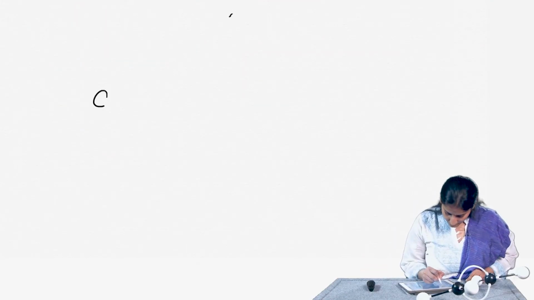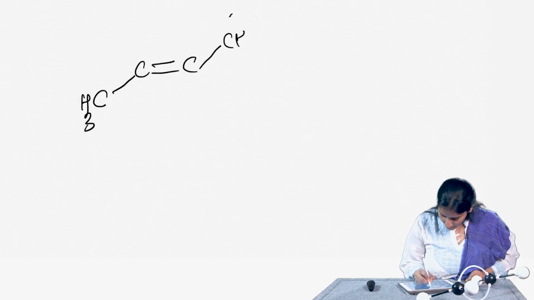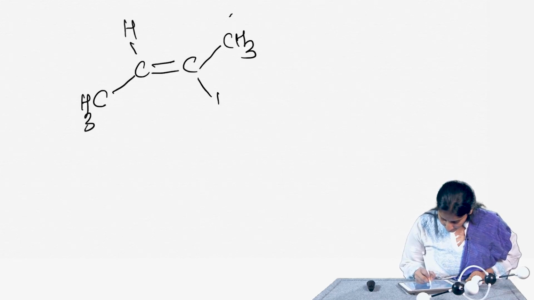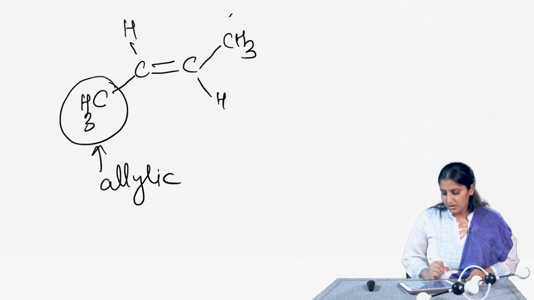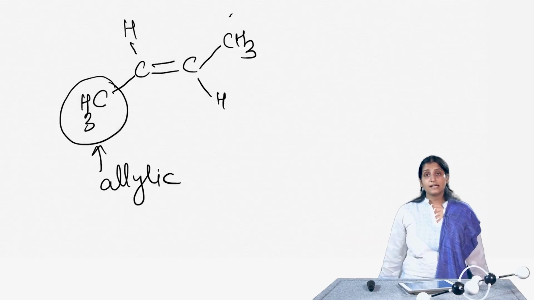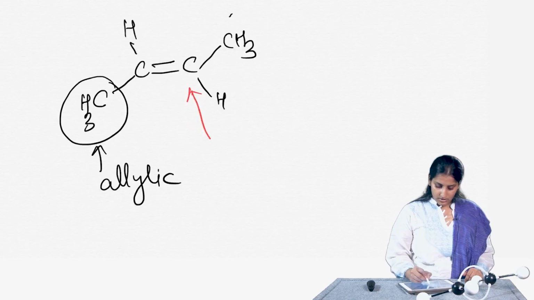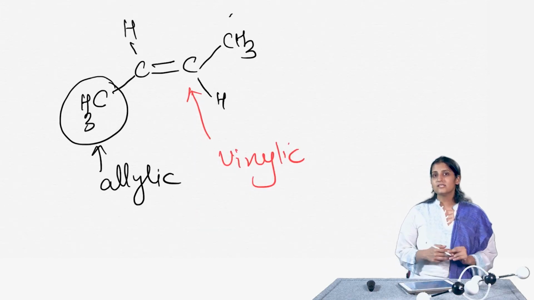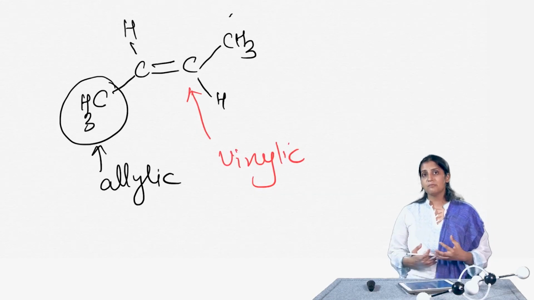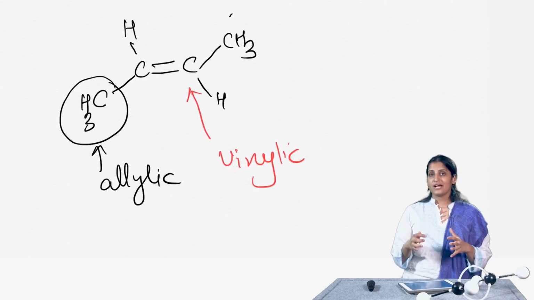So, for example, in this molecule here, again I am taking trans-2-butene. This is an allylic carbon because it is sp3 hybridized and it is next to the carbon-carbon double bond, whereas this one here is called a vinylic carbon. So, these are just two more terminologies that will be helpful when we are describing the reactions of alkenes, and in the next class we will begin with the actual reactions of alkenes.